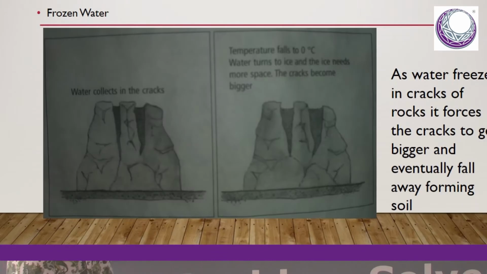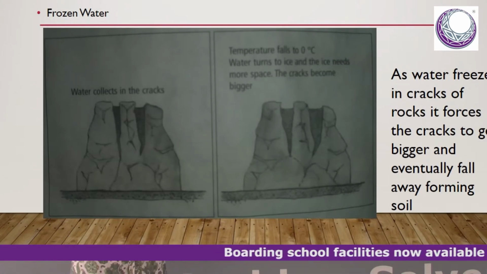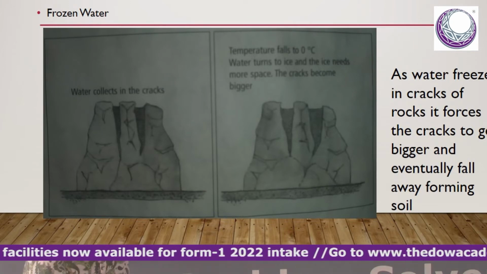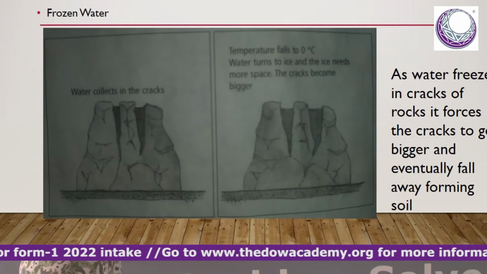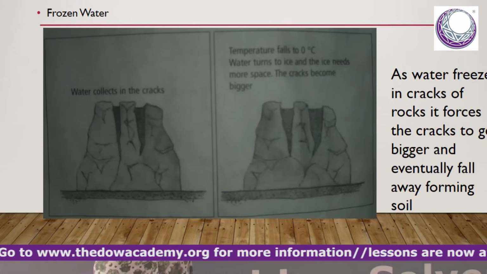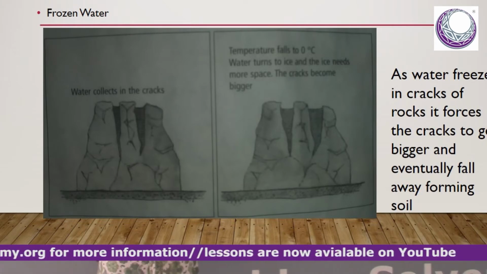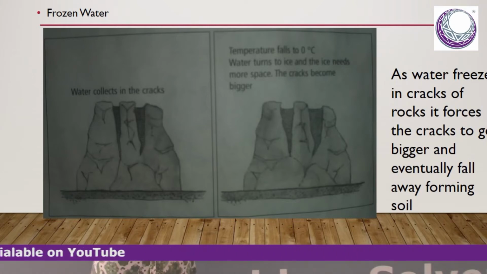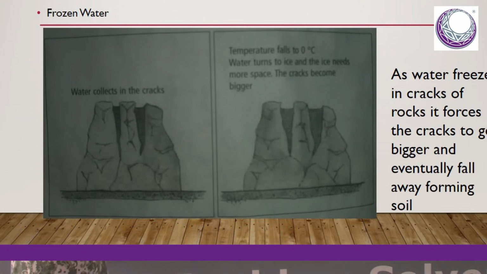And then as they crack, in those cracks, we find that water can collect. At night, when temperatures go down, the water in the cracks may freeze. As the water freezes in the cracks, it forces the cracks to expand, they crack further, and finally break down to form soil.